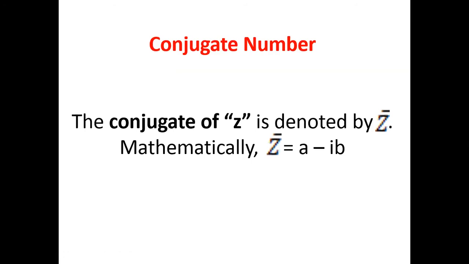Now conjugate number. What is called the conjugate number of a complex number z? If z is a complex number, then the conjugate of z is denoted by z bar. And mathematically, if z equals a plus ib, then z bar equals a minus ib.